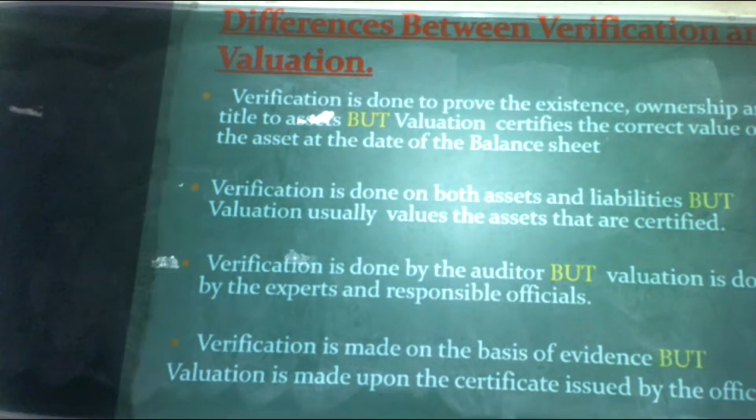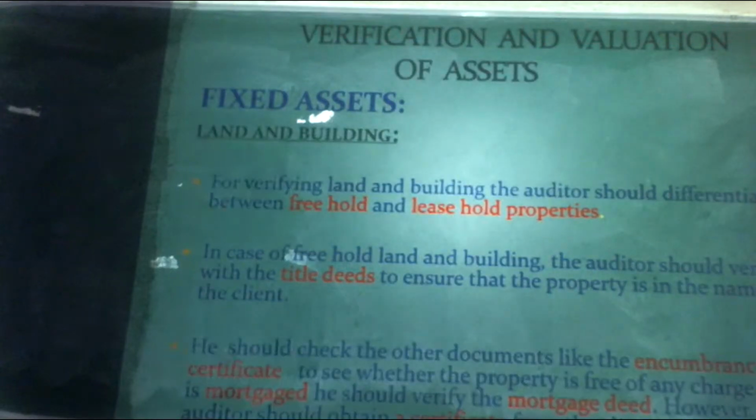The next one, verification is made on the basis of evidence, but valuation is made upon the certificate issued by the officials. Verification is made on the basis of evidence, either personal or documentary. Personal means tangible assets can be physically verified, while documentary evidence can be checked through bills and invoices along with receipts. But in the case of valuation, it should have a certificate given by so-and-so company. I mean, a certified valuer gives the certificate to certify all the assets in the company. That is called valuation. The next concept will be discussed in the next class.